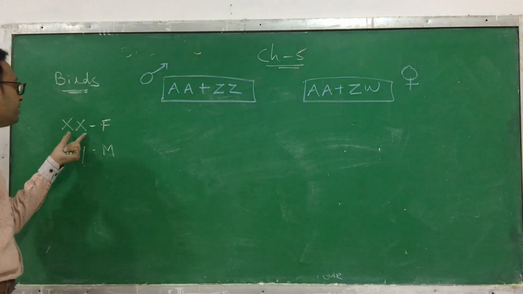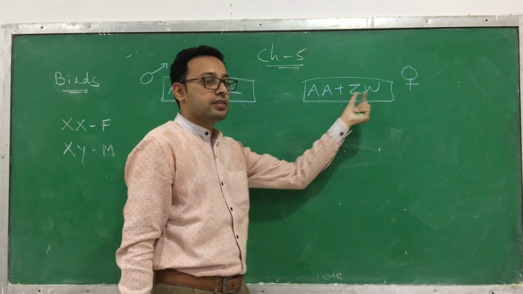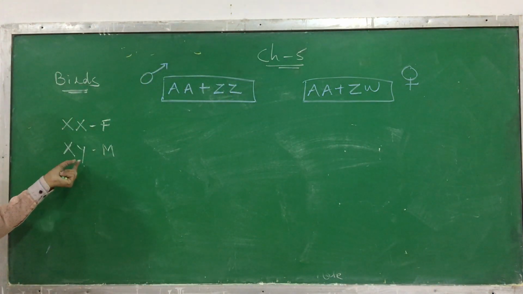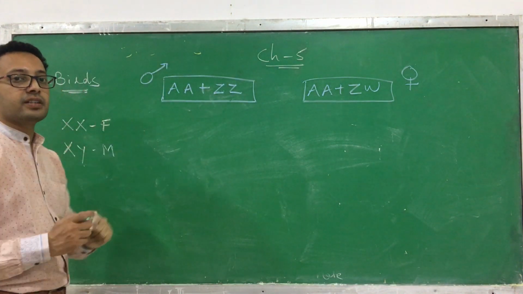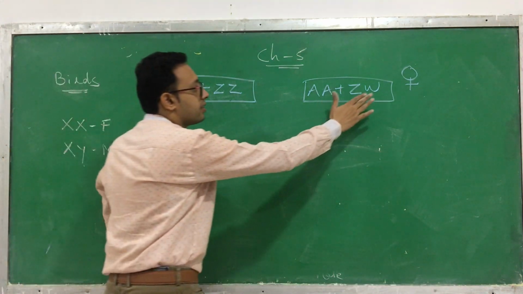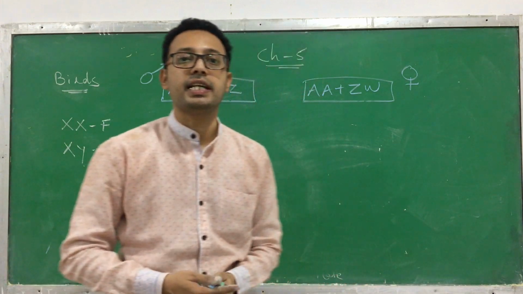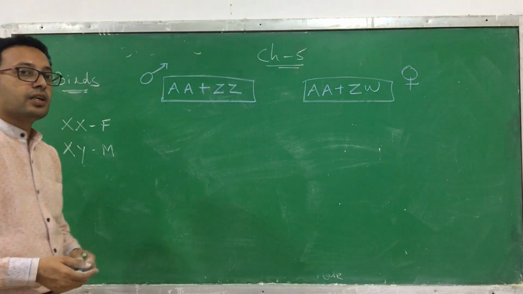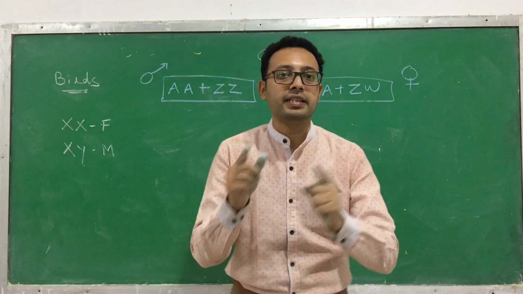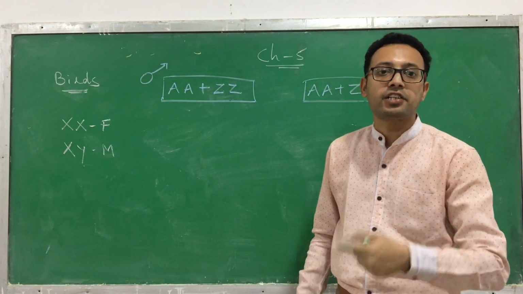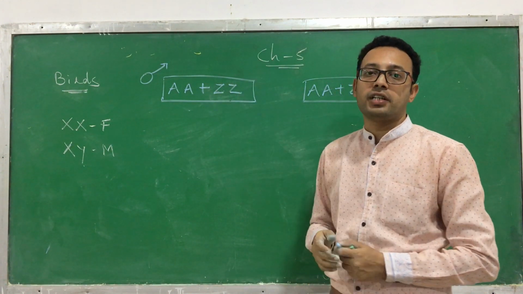Now see, there the female has two same chromosomes, but here in the female there are two different ones. Here in the male there were two different ones, but here in the male how are the two? Same. This is the difference. So here the difference is in which? In the female. So this is an example of female heterogamety. The previous two examples, human beings and the grasshopper, are examples of male heterogamety, and these birds are an example of female heterogamety.